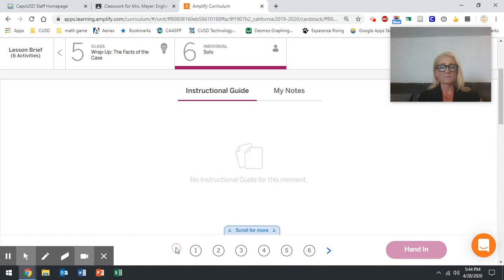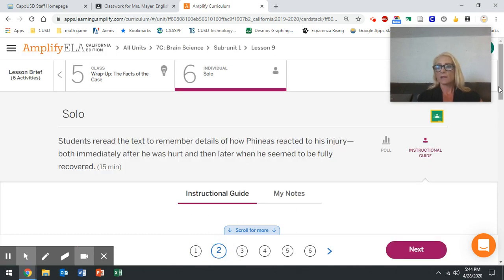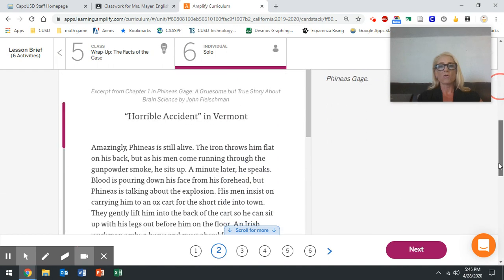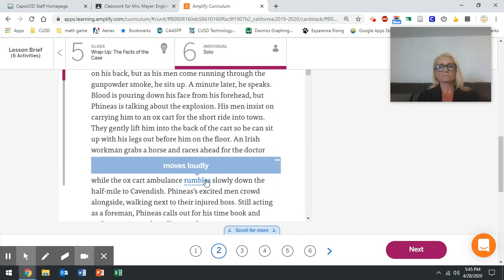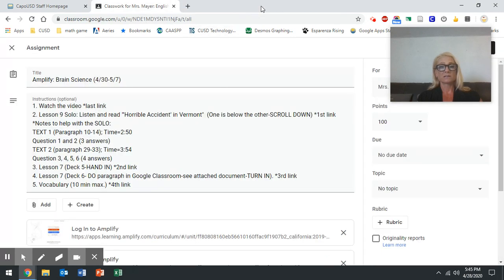So I'm going to go back to my text because there are some words that you probably don't know. And I'm scrolling down. And so all the words that are blue, not a whole lot, but that's going to tell me what it means. So click on all of the words that are blue. So now we did the first part. We did the first link. And now we're going to go to the second link, which is Lesson 7, Deck 5, handed in second link.